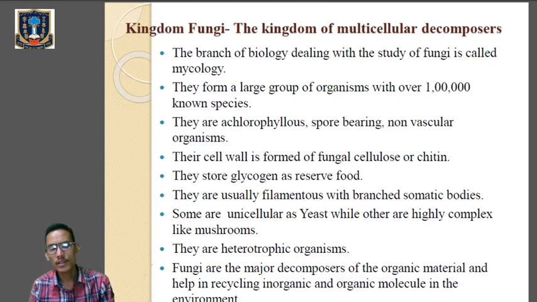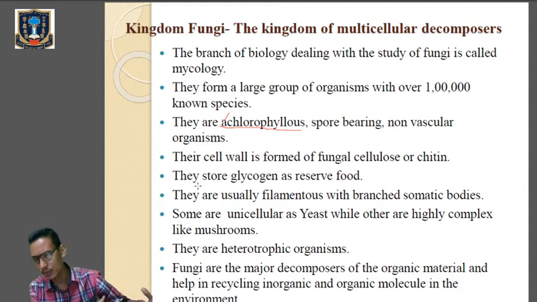This kingdom fungi includes a large group of organisms with over 1 lakh known species. They are achlorophyllous, means they are without chlorophyll. The alphabet A means no. They bear spores, and they are non-vascular, which means they don't have vascular tissues, where they don't have xylem or phloem. The cell wall of fungi is made up of cellulose or chitin, and they store the reserve food material in the form of glycogen.